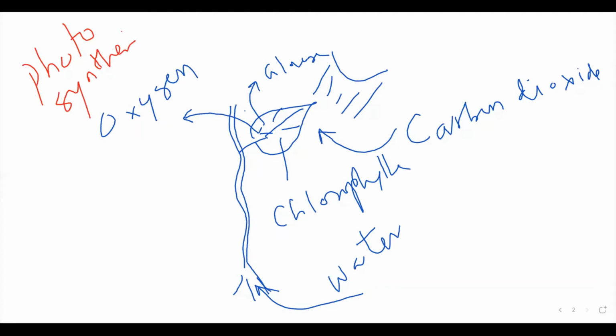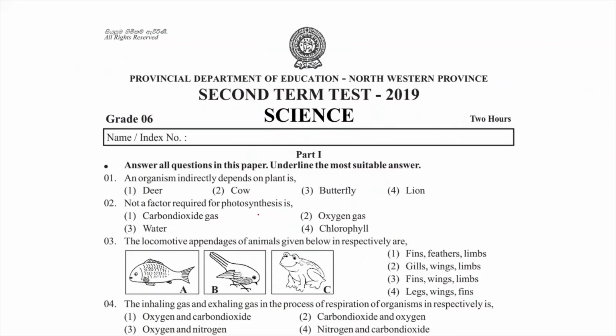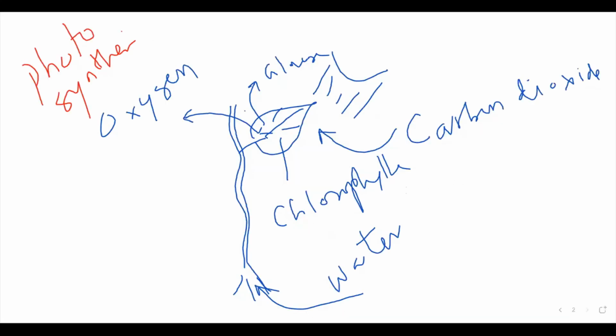Now you can see the question, second one. Not a factor required for photosynthesis is oxygen gas. Carbon dioxide is required, water is required, chlorophyll is required. So the answer will be oxygen. You can note this diagram in your writing book if you require.